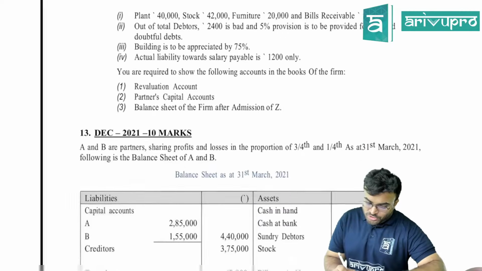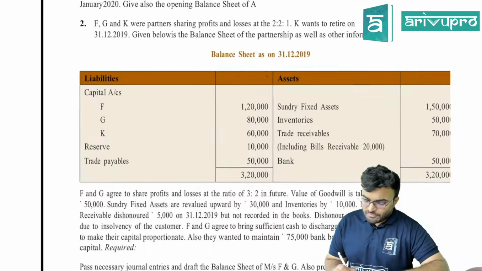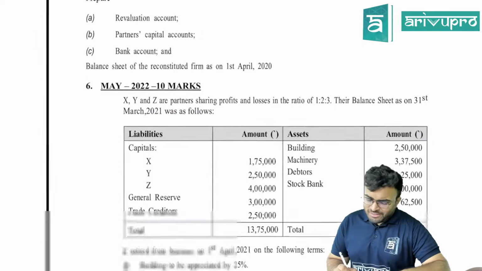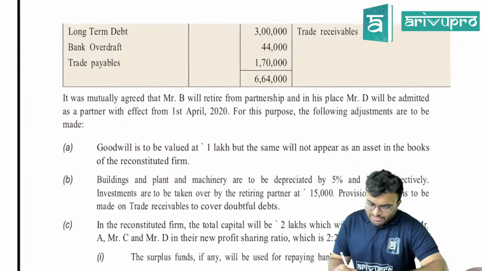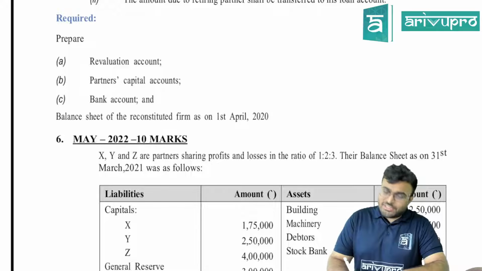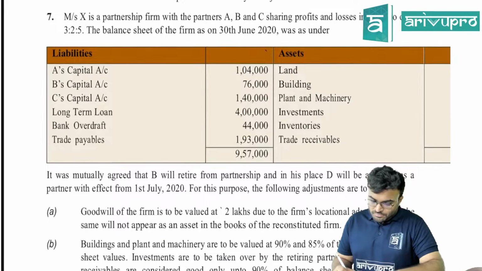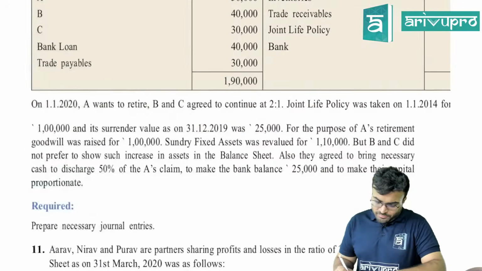Then 2 admission questions, then retirement, little bit, nothing, there is just leaving the firm, that's it. And there one examination question was recently asked, 10 marks, related to retirement. Actually in between 2 questions it came, 8, 9 and all.